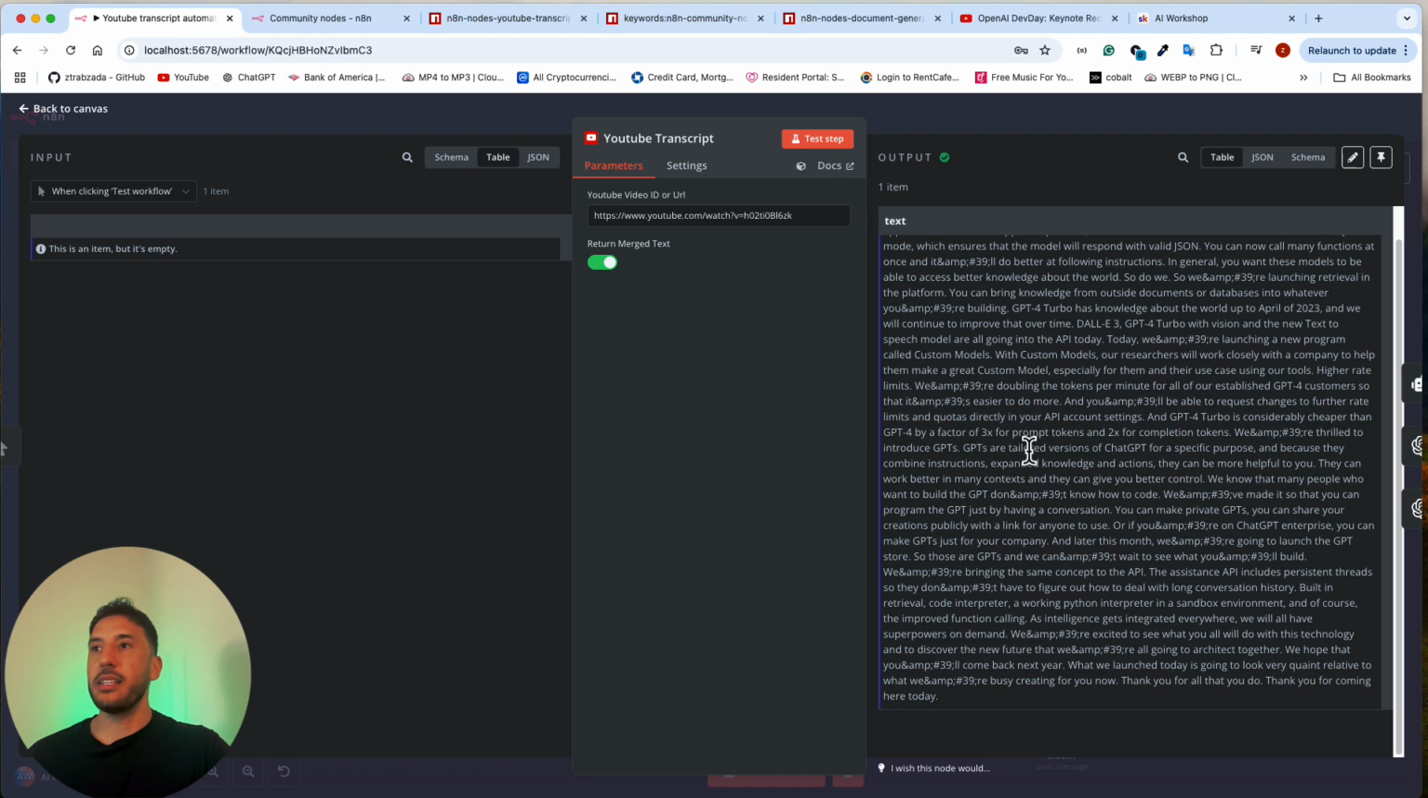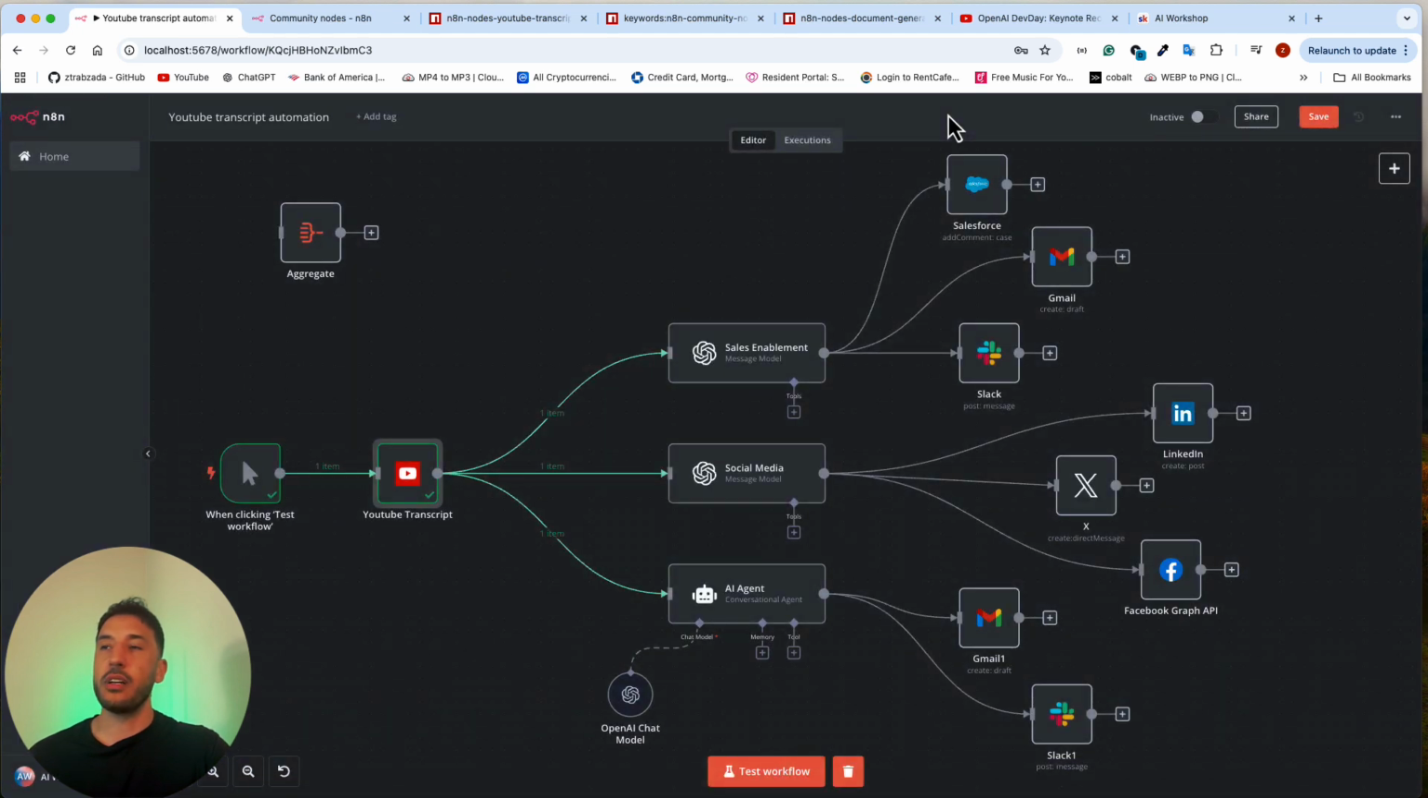So I'm getting this as one merge text without the array of different timestamps with different text in there. And as you can see, it's sending this one item to different nodes on the next step. All right, so that's how you basically take a YouTube video and convert it into a transcript.